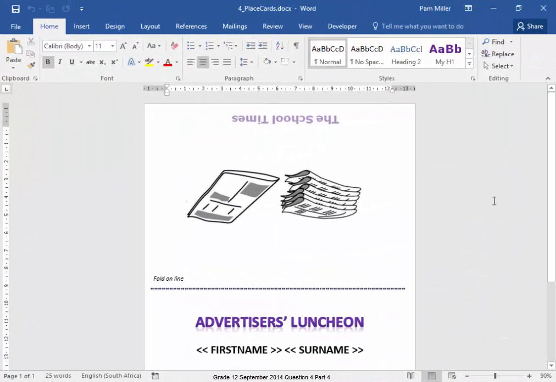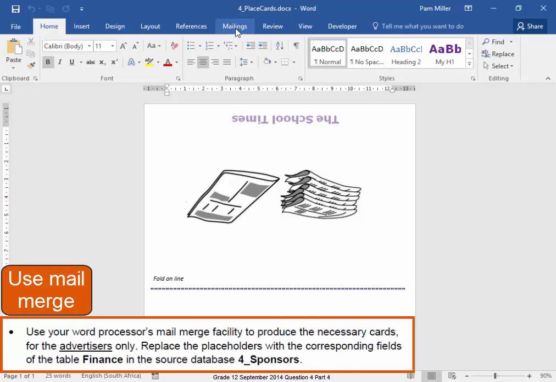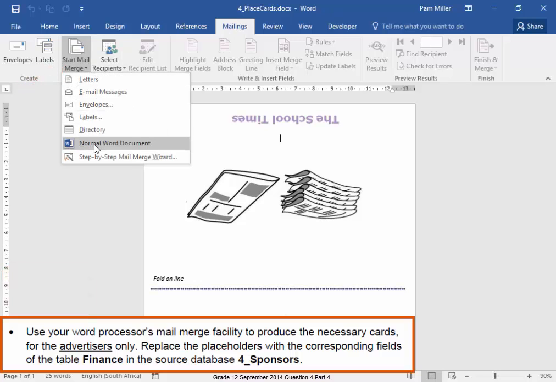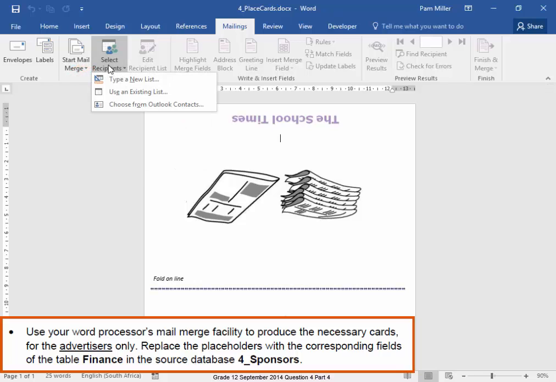Now we need to create some place cards. We're going to use mail merge. Mailings, start mail merge to normal Word document, correct. Now I'm going to select the recipients. It is an existing list which we're going to use.